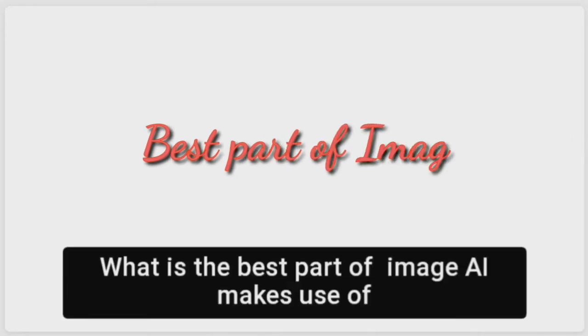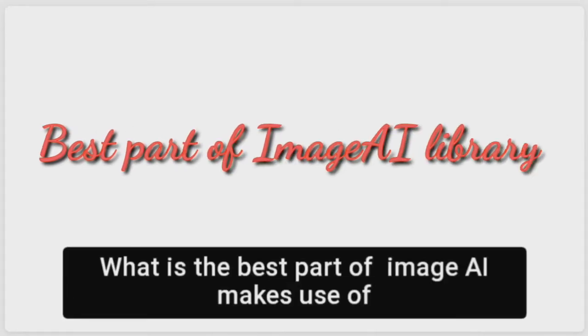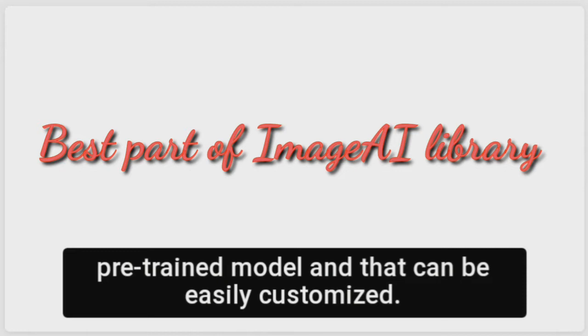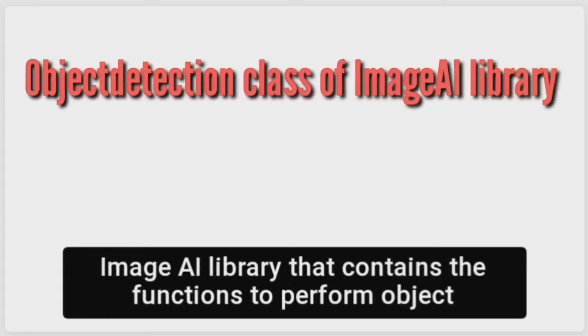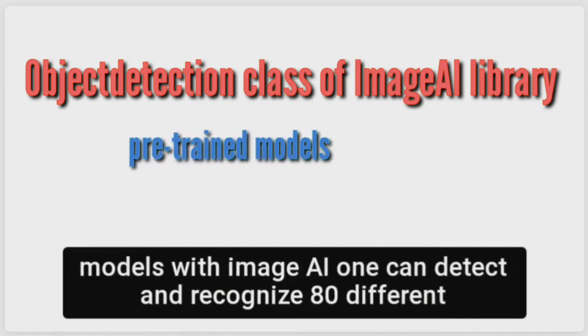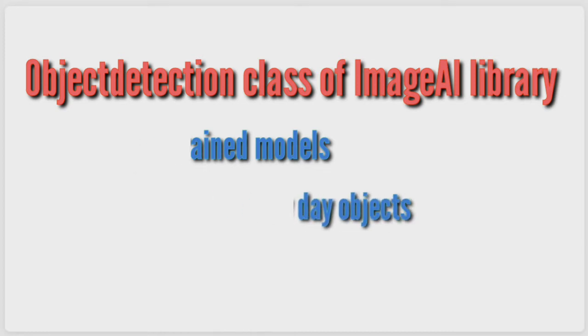Now, what is the best part of ImageAI? ImageAI makes use of pre-trained models and can be easily customized. Today, we are going to use the object detection class of the ImageAI library, which contains the functions to perform object detection on any image or set of images using pre-trained models. With ImageAI, one can detect and recognize 80 different kinds of common everyday objects.